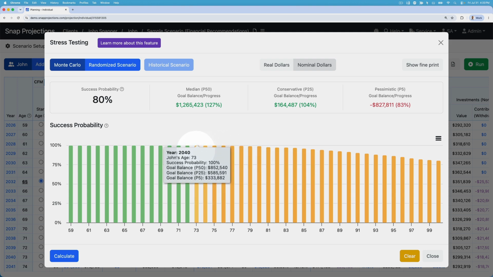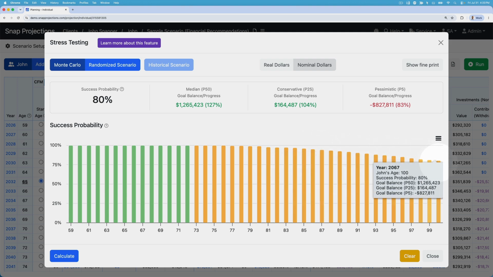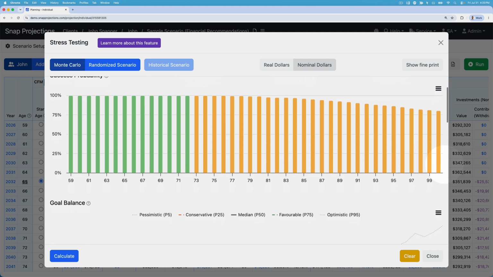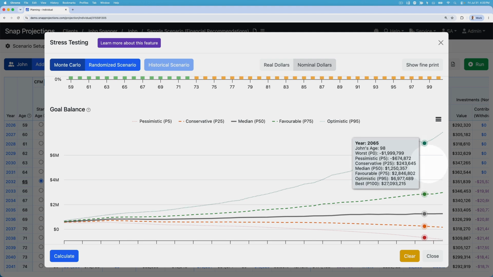So as of age 73, that's when the first plan could potentially have a shortfall. And then by about age 87 is when they're at a 94% success rate, and then it gradually tapers off. If we scroll down, we can also see the goal balances chart. So this shows us what the client's goal balance is expected to be over time across the different percentiles.